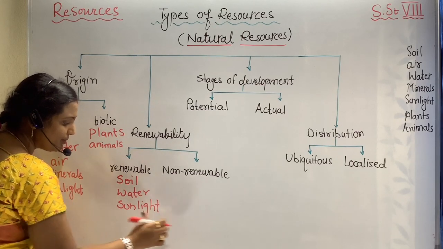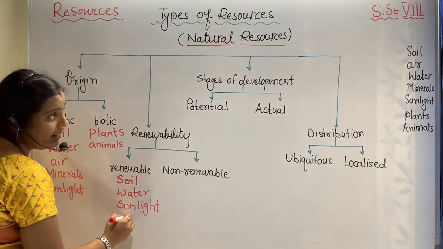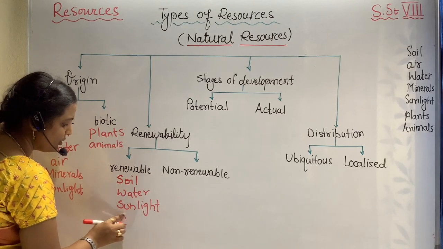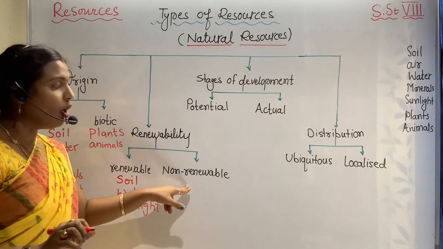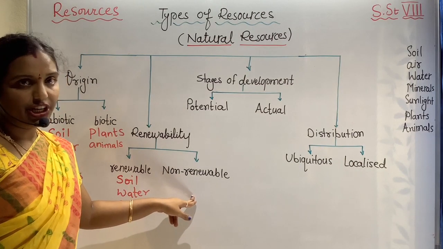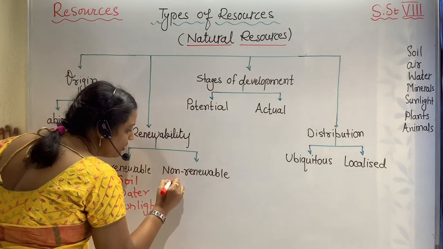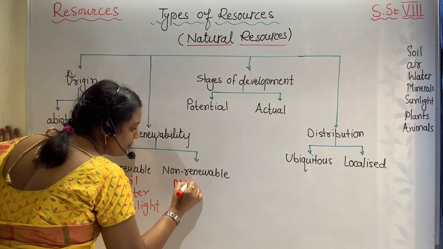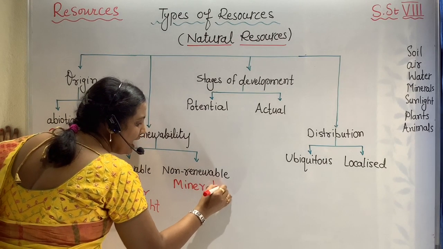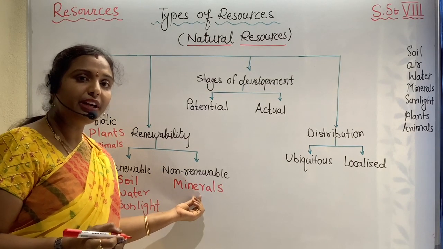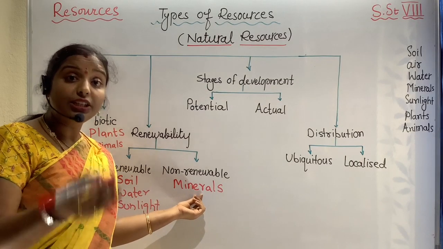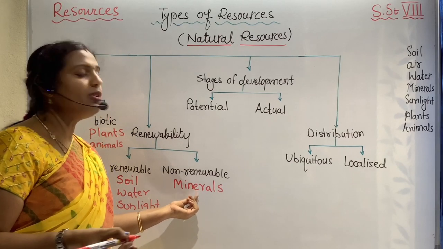Non-renewable cannot be regenerated. Now what can I write here? Minerals. It takes many years to regenerate. When I am talking about minerals, it will take many million years to regenerate.